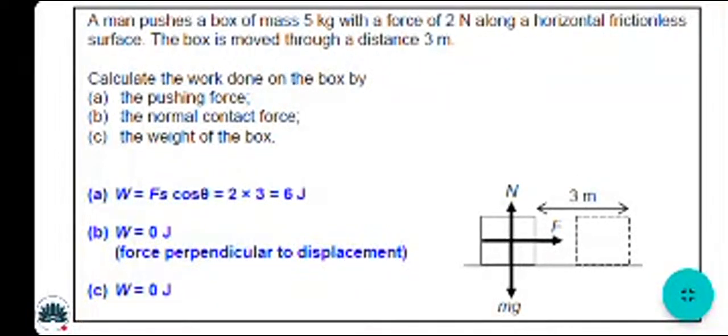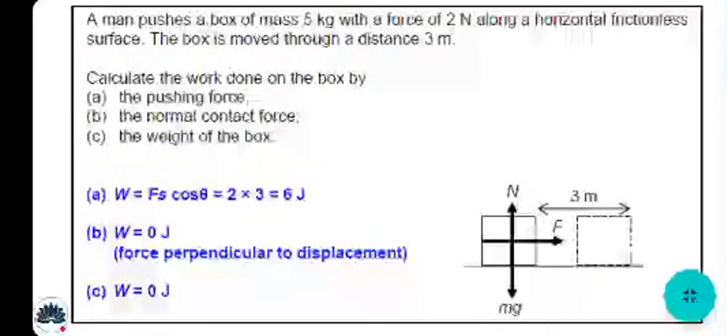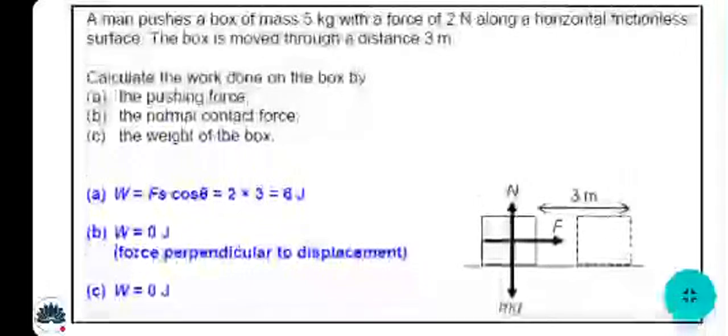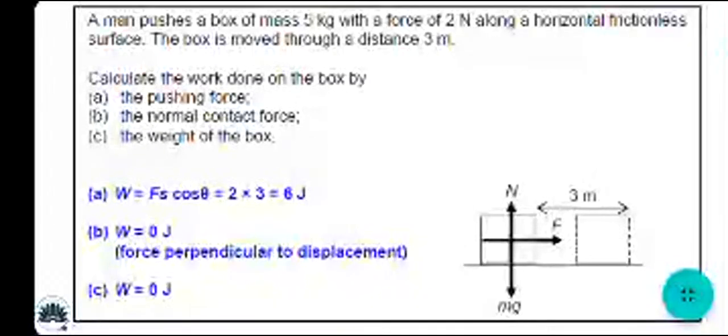Now for A, work done is equal to force multiplied by displacement multiplied by cos theta. Here 2 multiplied by 3 is equal to 6. 3 is the displacement, and what is 2 here? 2 is the force which is given in the question. I did not mention it in the diagram; I was just focusing on the diagram. So force multiplied by displacement, and there is no interference of cos theta. So the answer is simply 6 joules.